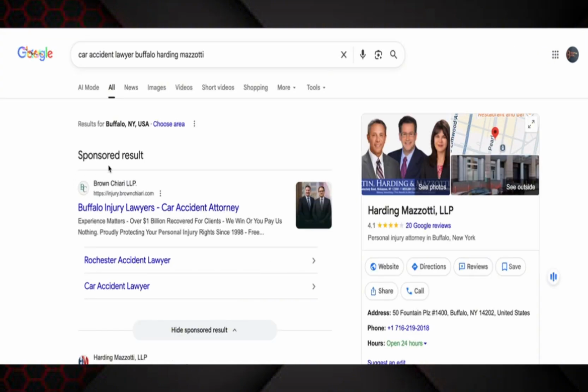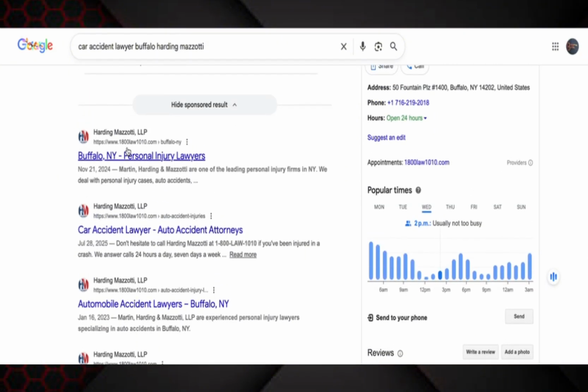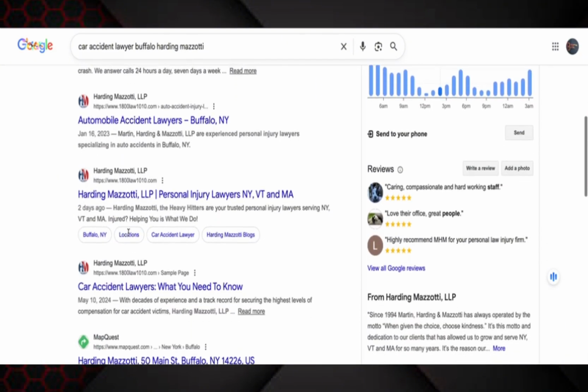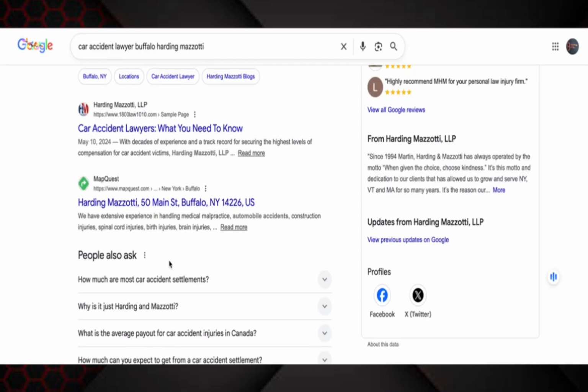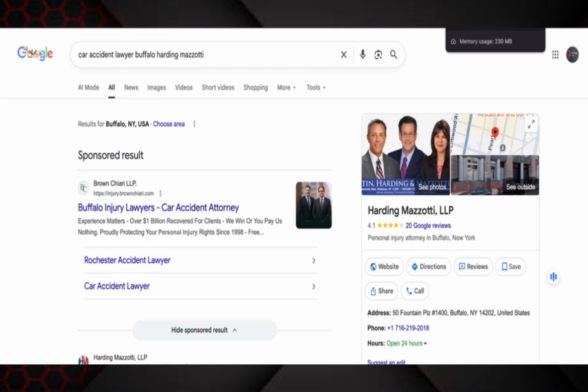Minus any sponsored results that come up at the top of the page, the entire page now belongs to Harding and Mazzotti. So we have them positioned over here, okay? And as we scroll down the page, you can see Harding and Mazzotti is everywhere. Harding and Mazzotti owns the entire Google page now, okay? That's one way to search with Google.